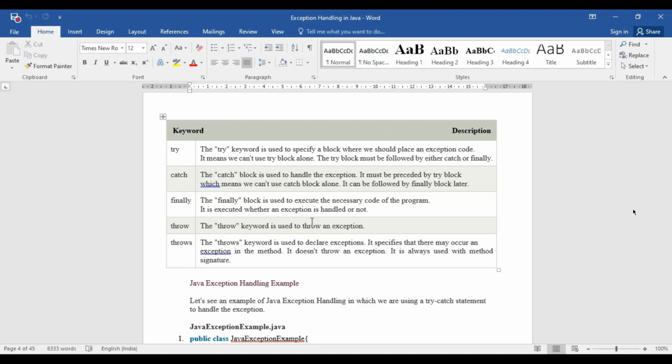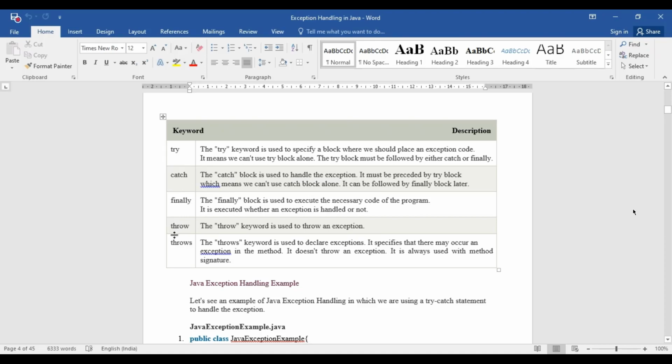So if there is some necessary action that must be completed before the termination of your program, then definitely you will enclose that set of instructions within this finally block. So through this block you can also handle the exception. That's why it is your fourth keyword basically.